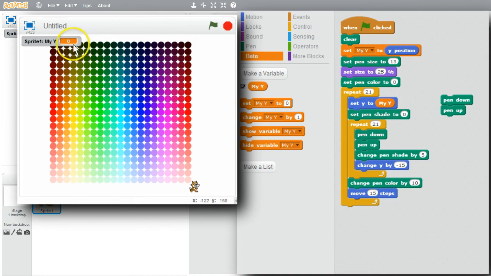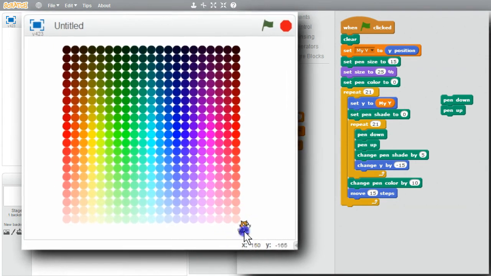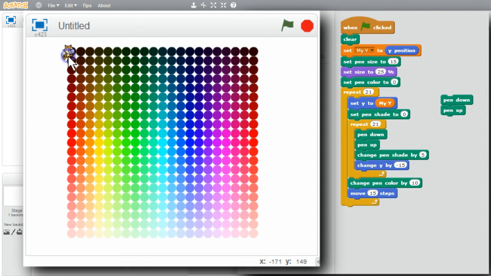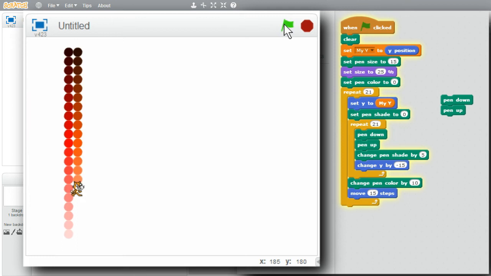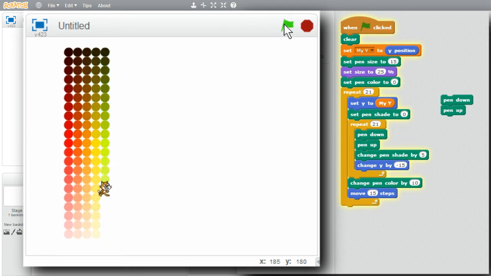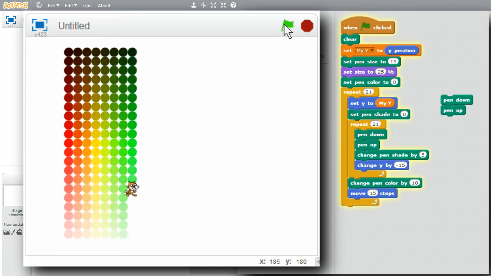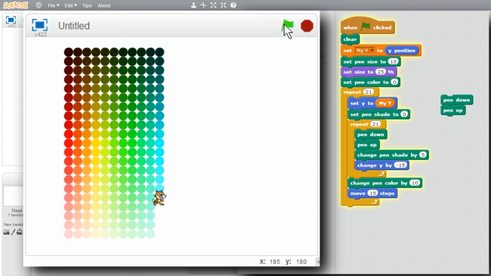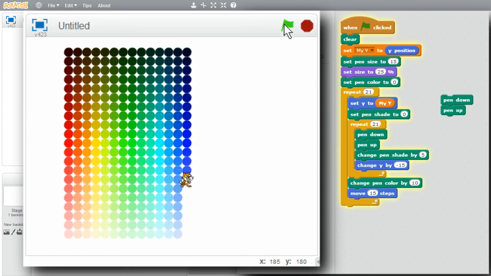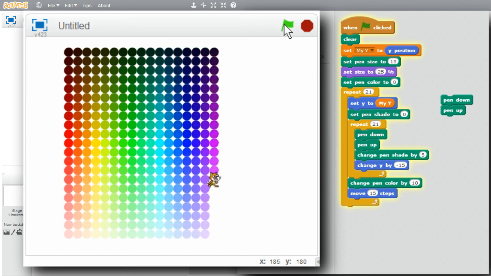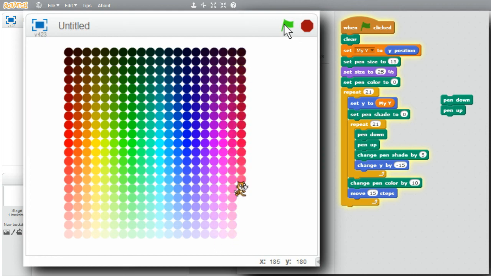I don't want my Y spoiling the display. I'll uncheck it, move the cat up to the top, and I'll run the program. Now it's drawing all the shades again, starting from the position that I left the cat at. Going through the blues, almost finished. A bit slow, but getting there, and done. I'm finished with this challenge now.